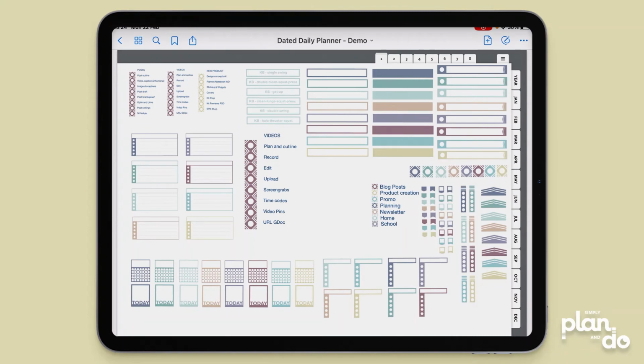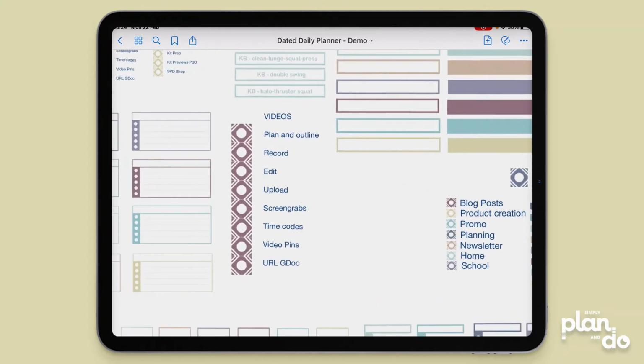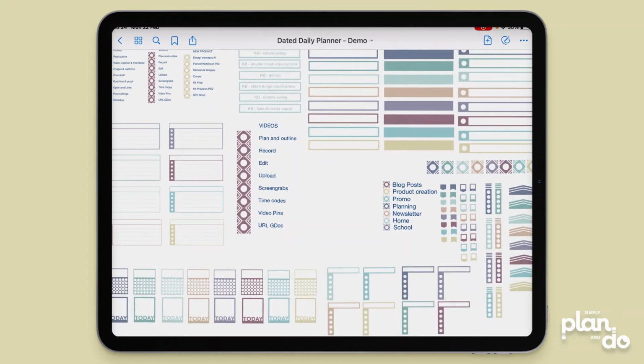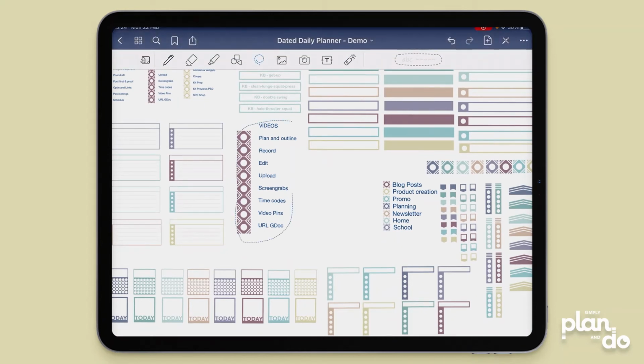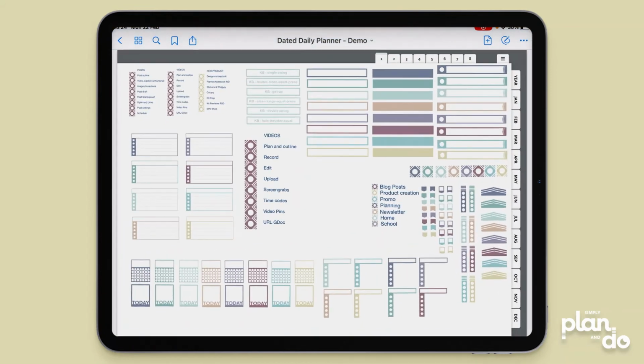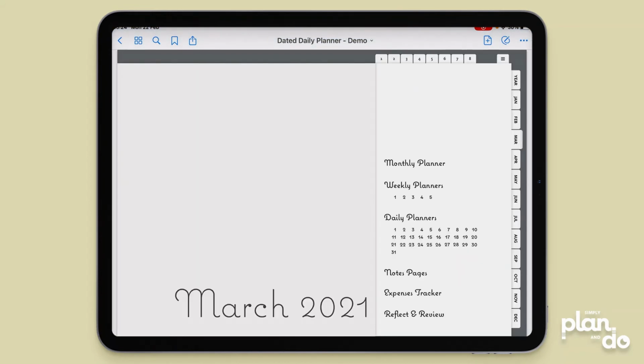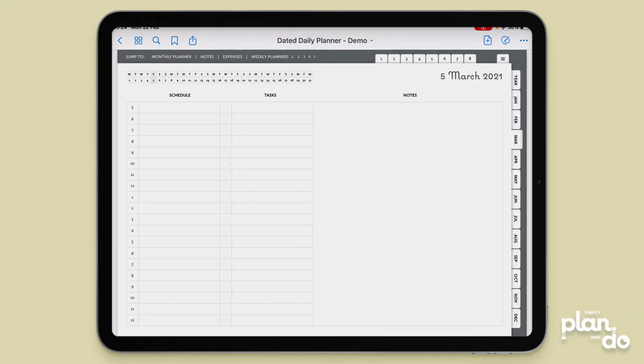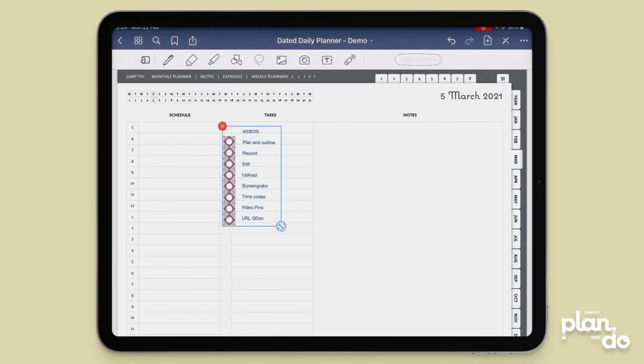And that takes me on to my next tip, which is having regularly used stickers, or particularly groups of stickers, ready for quick selection. And you can see my video one here. You can just grab these with the Lasso tool while you're planning, copy the whole thing. Then I can go back to my days. We'll go back to March and we'll go back to the date that we're going to be working on. I can tap and hold, hit paste, put that into position, and I have my to-do list ready for me, and it's just taken a few seconds. So a really useful shortcut for speeding up your workflow and your planning sessions.